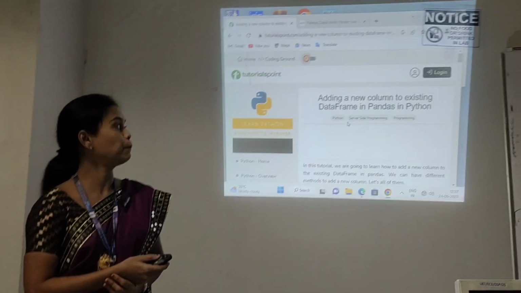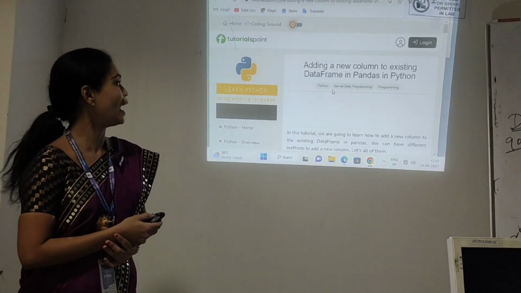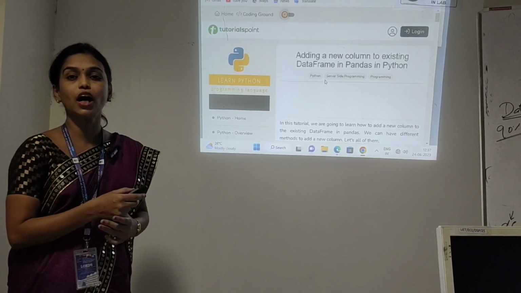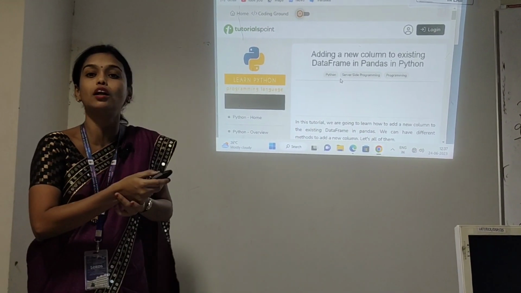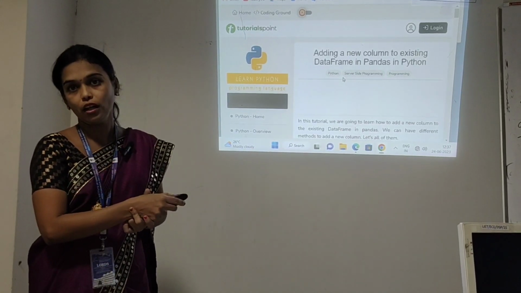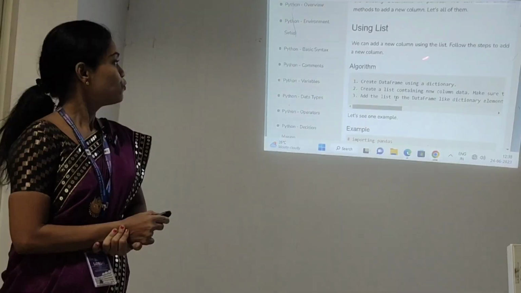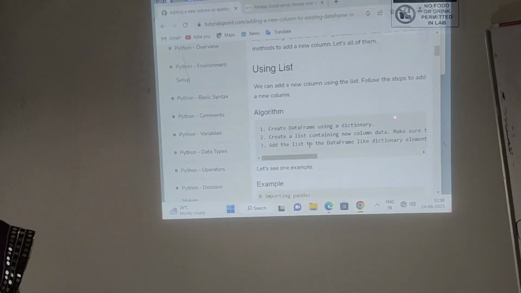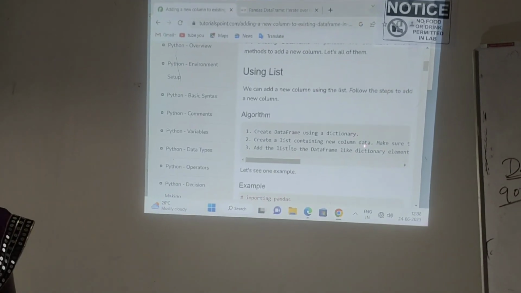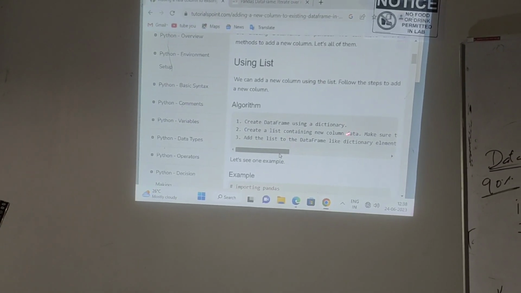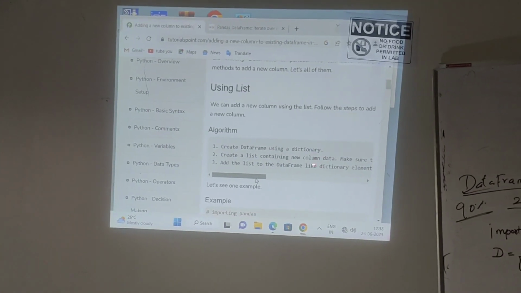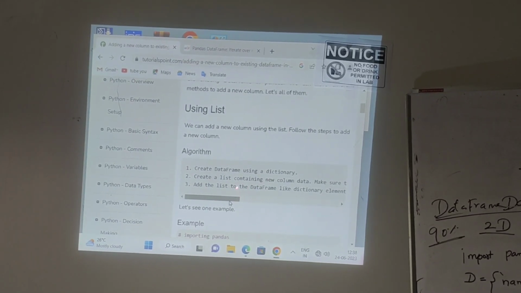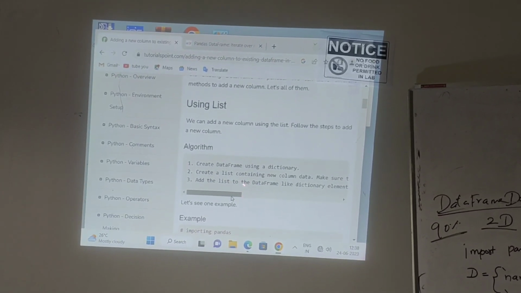I'll explain an example. Write a Pandas program to add a new column to an existing data frame. So we have to add a new column in the already existing table. I'll tell you the procedure. First we have to create a data frame using a dictionary. We can create a data frame by using a list, dictionary, another data frame or series. We can use any option to create a data frame.